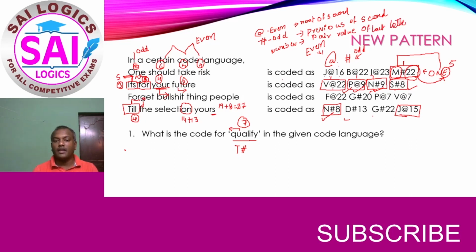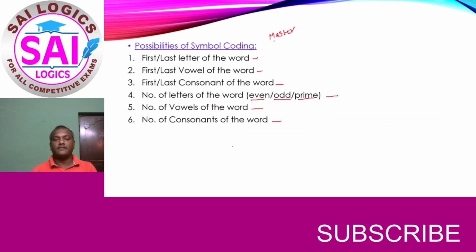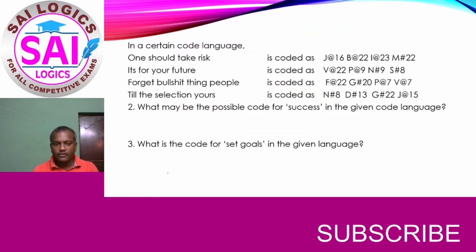In the same way, here the last letter is Y. Y is 25 and the pair value of 25 shall be 2. So this is the code for qualify. So this is how we have to find the answers. Now let us see the next question, which is success.